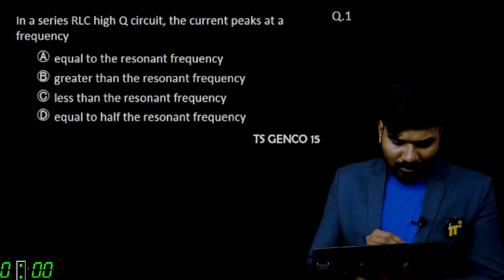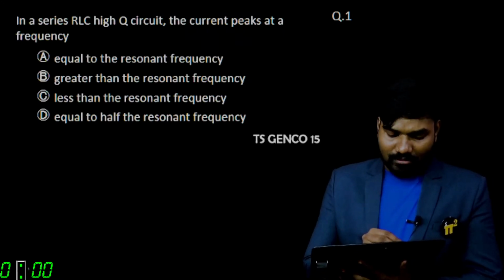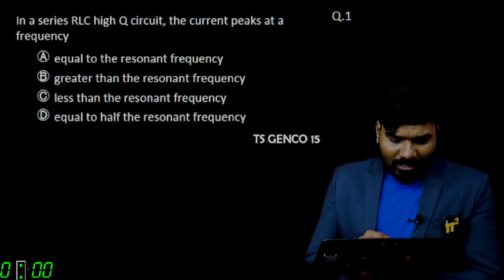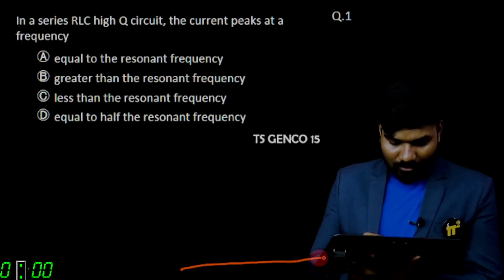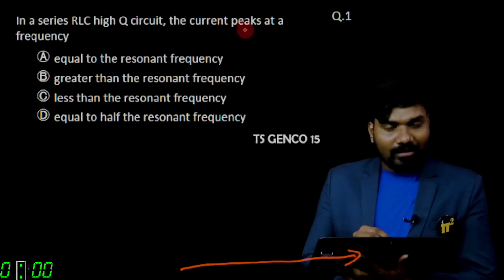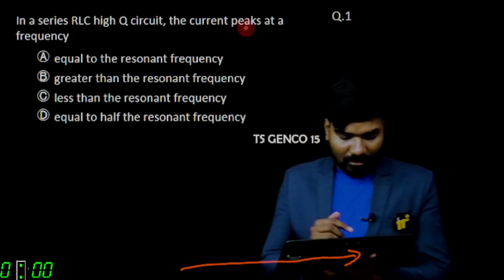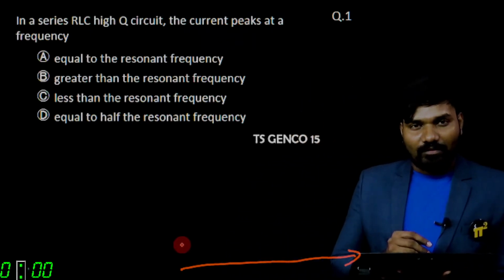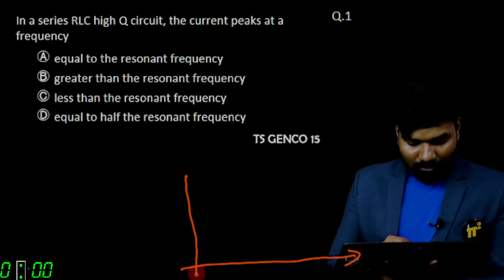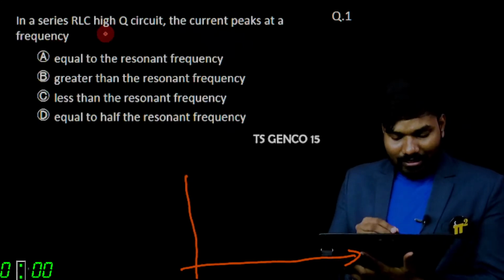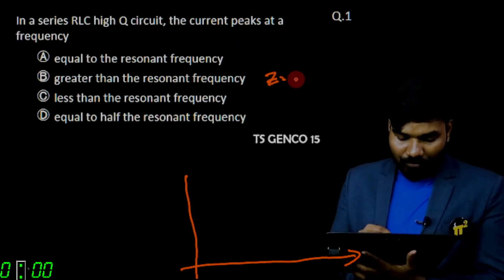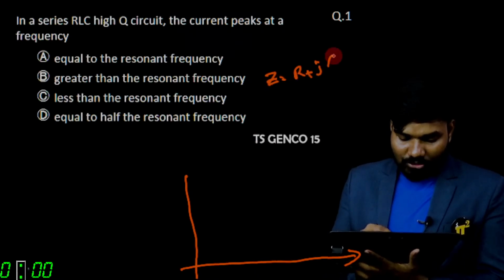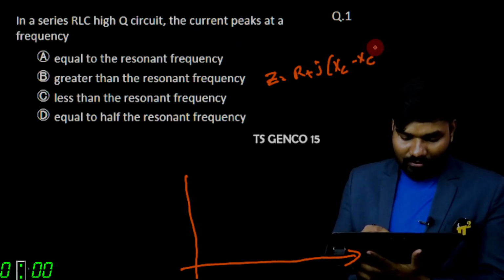Yeah, it's a series RLC circuit. Normally the current value will be maximum. In case of series RLC, we know the impedance Z is equal to R plus j(XL minus XC).